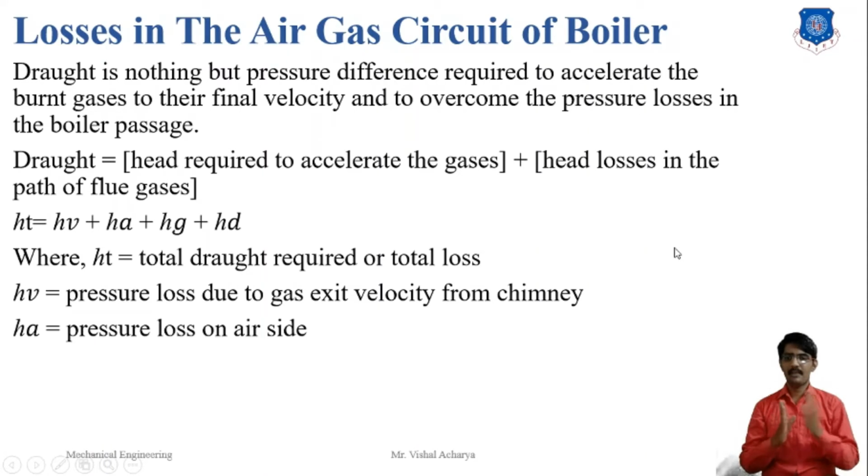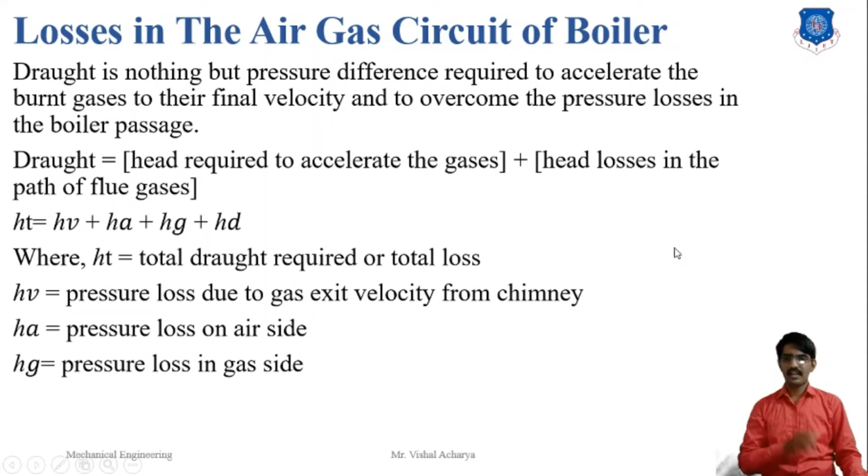Next is the pressure loss on the air side. Pressure loss on the air side is totally dependent upon the components the air passes through. First is the air preheater, then furnace bed and grate channel. And third is the pressure loss on the gas side. The gas passes through the superheater, air preheater, economizer, and the dust collector, and then passes through the draft system. So these losses are due to the components of the boiler.